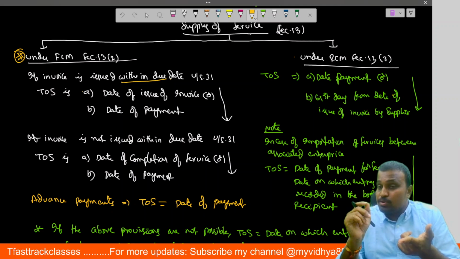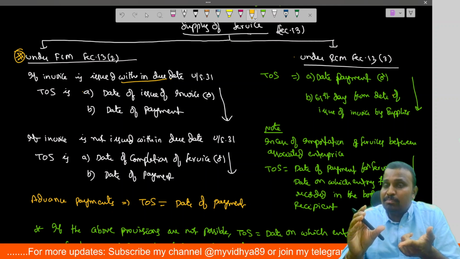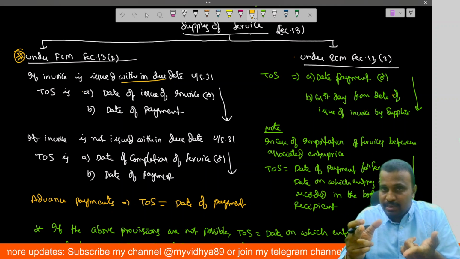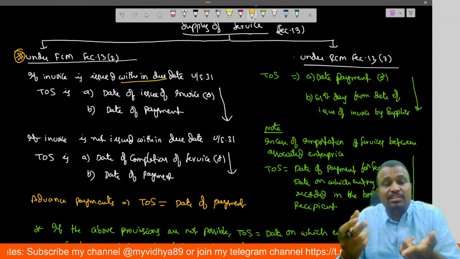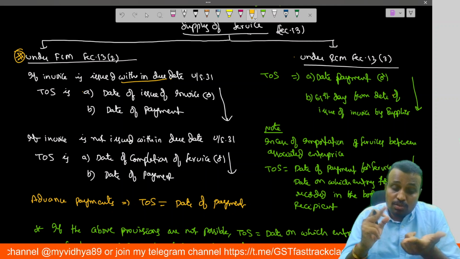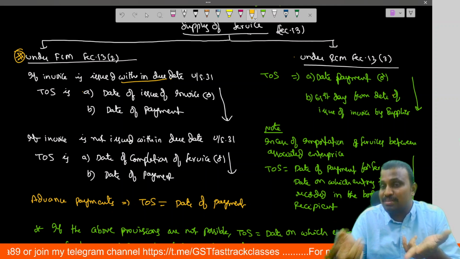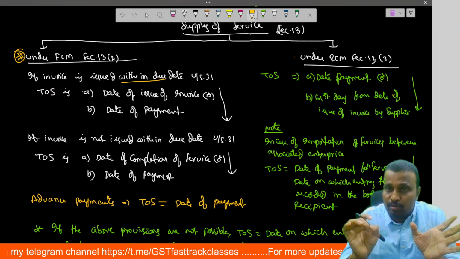So 13.3. The date of payment is nothing but what? The date on which the entry for payment is recorded in the books of the recipient, or the date on which the amount is debited in the bank account of the recipient, whichever is earlier. So the date of payment or the 61st day from the date of issue of invoice by the supplier, whichever is earlier, is said to be the time of supply.